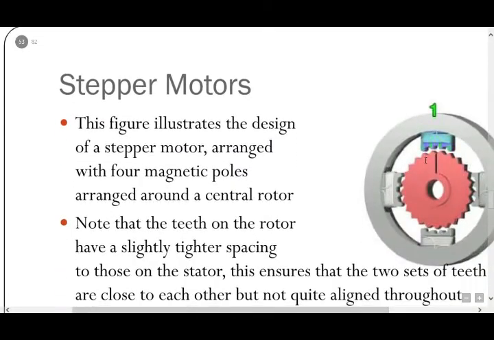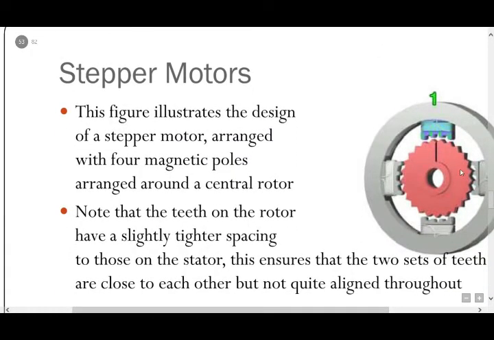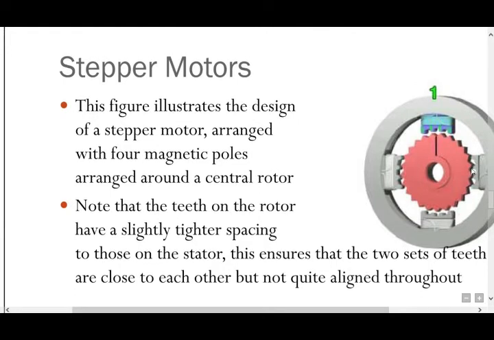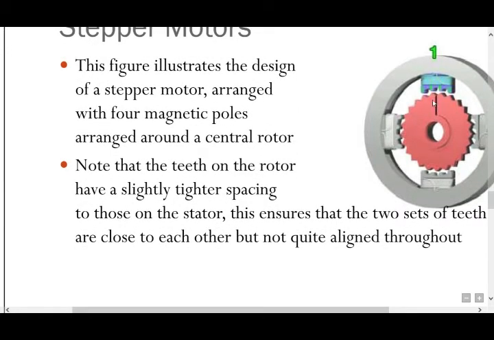Stepper motors. This figure illustrates the design of a stepper motor arranged with four magnetic poles around a central rotor. Note that the teeth on the rotor have a slightly tighter spacing than those on the stator. This ensures that the two sets of teeth are close to each other but not quite aligned throughout.